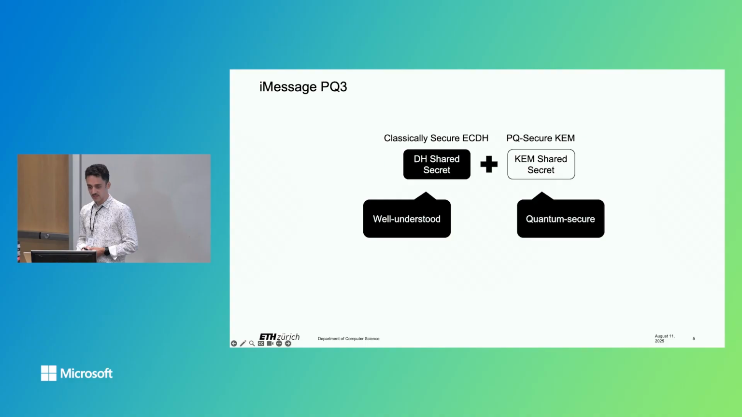So how does iMessage provide these security guarantees? iMessage follows a hybrid approach, and it combines classically secure elliptic curve Diffie-Hellman cryptography, which is well understood and has been used for, I presume, decades, with newer cryptography, which are post-quantum secure key encapsulation mechanisms, or KEMs for short. These provide the quantum security, but they come with a higher bandwidth cost, so iMessage has to use them sparingly.